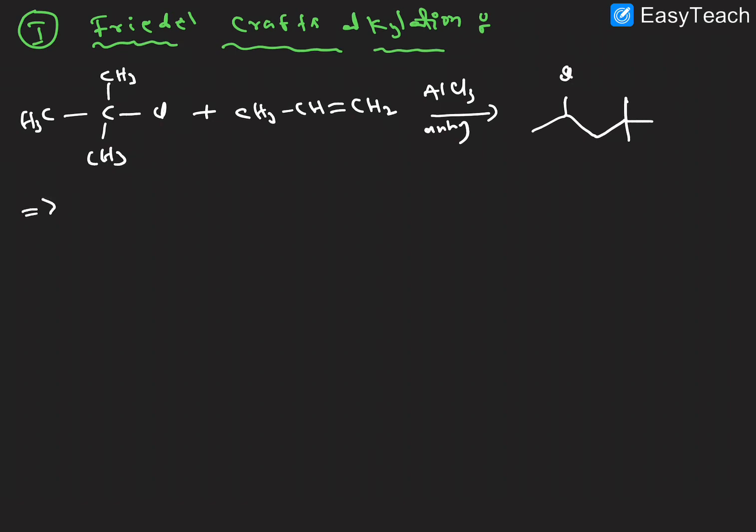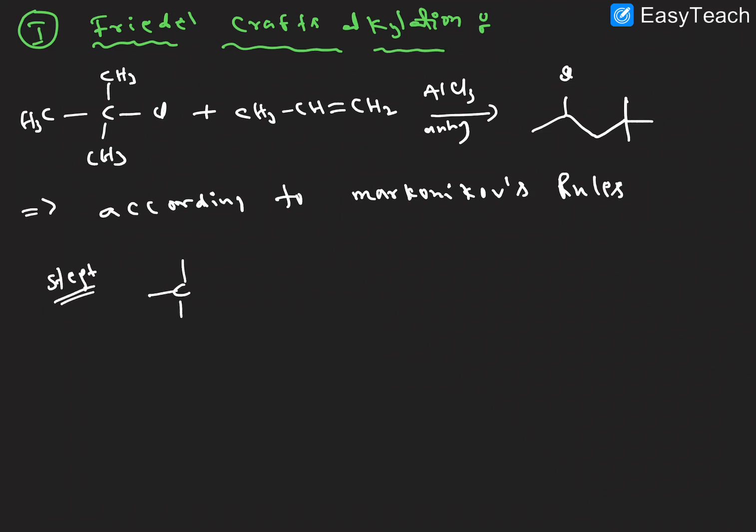Let us discuss here. This reaction is happening according to the Markovnikov rule. In step 1, the CH3Cl and AlCl3, this chlorine is attracted by the vacant p orbital, aluminum having vacant p orbitals.